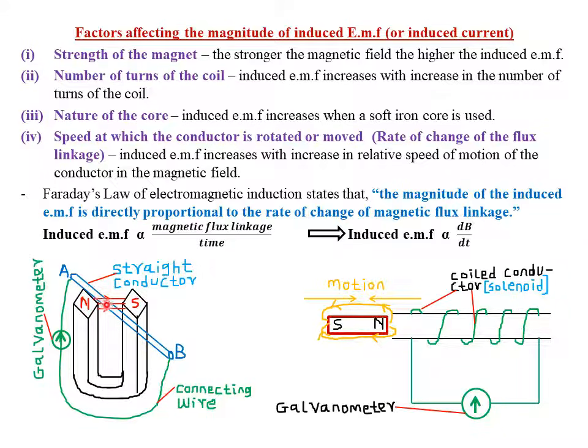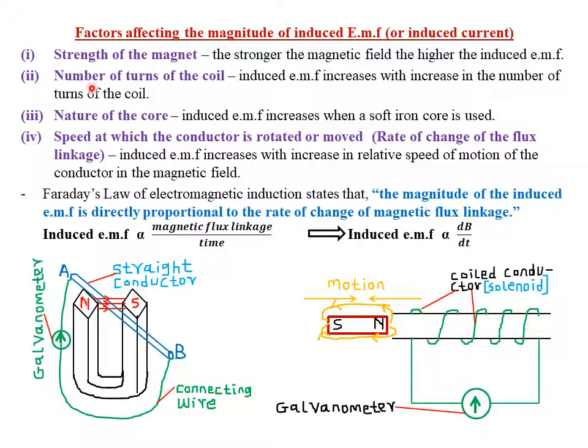So if you want to increase the induced EMF, you simply use a stronger magnet in this particular case, so that it gives you stronger magnetic field lines, which will lead to more induced current in this particular conductor. Same case here, you use a magnet which has stronger magnetic field lines, or which has a stronger magnetic field, such that the induced current will be more.